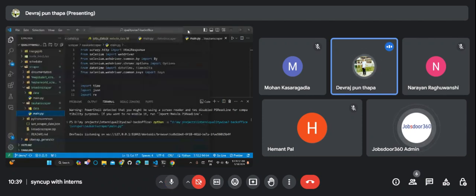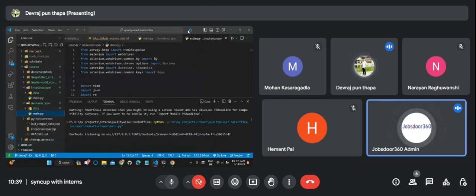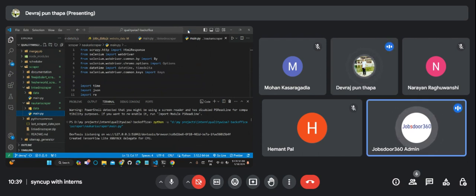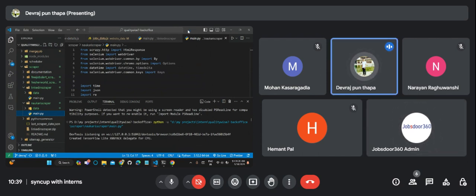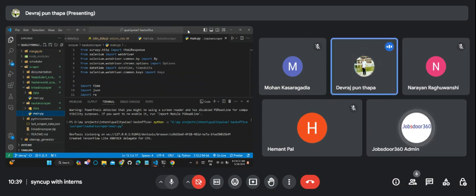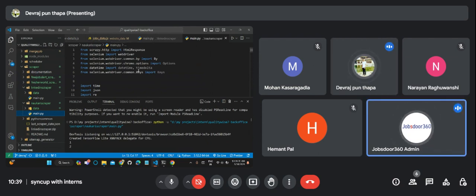You have to tell them the steps as well. What are you doing so that they can learn? In parallel, you can try at your end as well. Guys, if you have the repository, you just take the pull and try out whatever we are doing here. After this, you should be able to run the scraper.